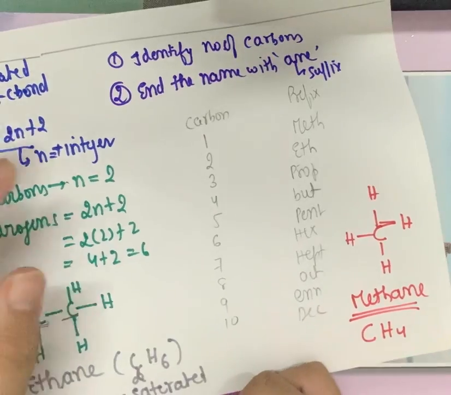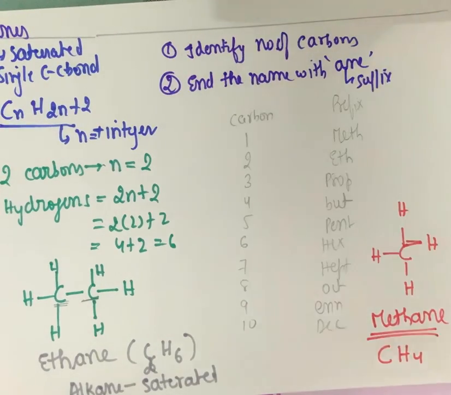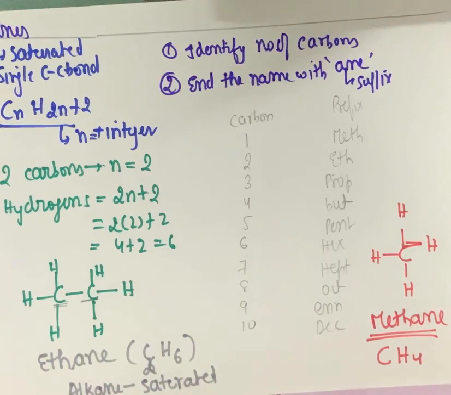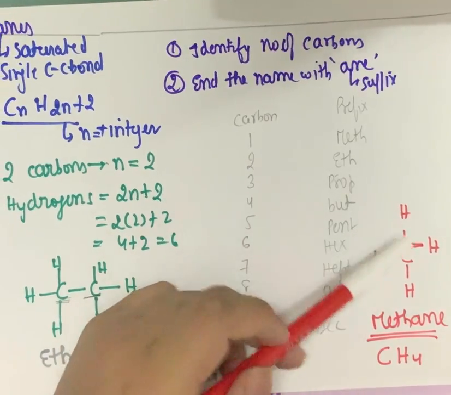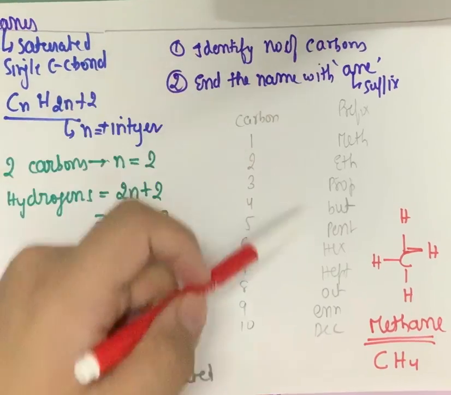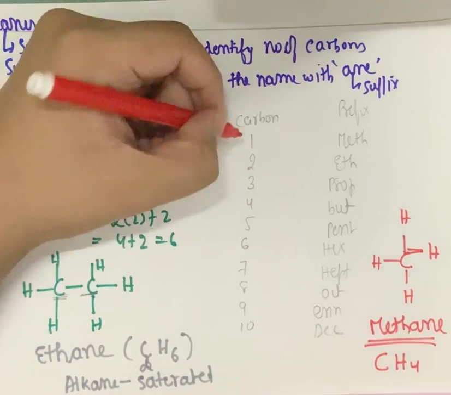Now another trick to do this naming and write the structure: one way is that if you have the carbon count, you can directly calculate the hydrogens by using the CnH2n+2 general formula. The second way is that we satisfy the octet of carbon. For satisfying the octet, it has to have 4 single bonds. So if there is 1 carbon and no other bond, then definitely 4 hydrogens will be required. So these are the 2 ways to give the name. Either do it with the general formula or just see how to satisfy the carbon. This table has to be remembered. This will be used in a lot of compounds.